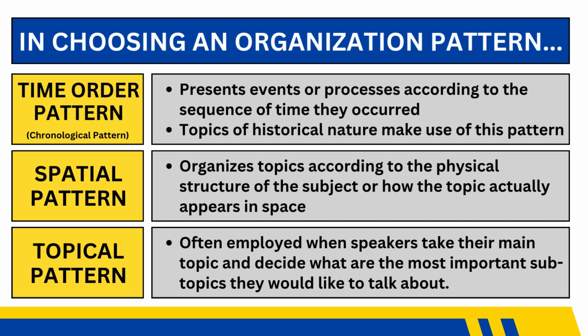This means describing things or places based on how they appear in space. And lastly is topical pattern. This means dividing your main topic into several subtopics you wish to discuss. So you have to choose the pattern that best fits your topic and purpose.